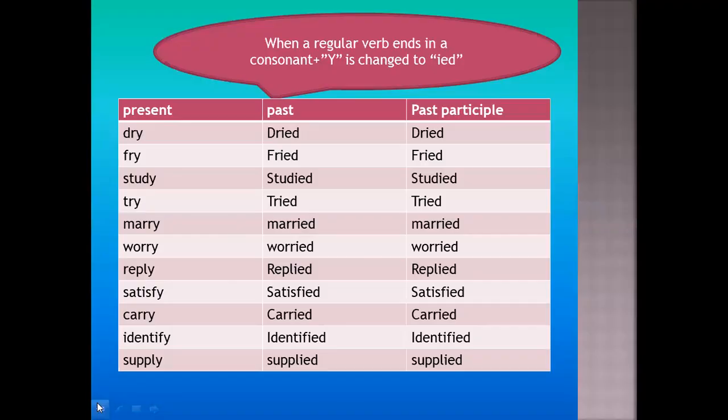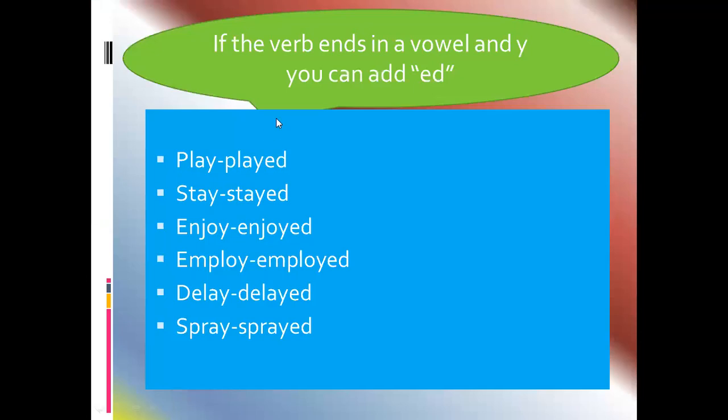In the previous situation, regular verbs ended in a consonant plus y. So here, if a regular verb ends in vowel plus y, we don't remove y. On such occasions, we add only ed. Here we don't replace y.